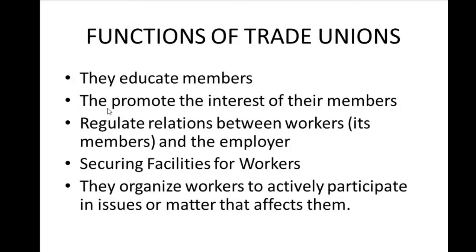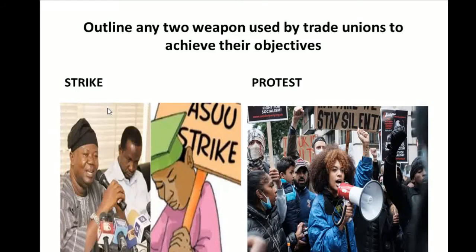Then the last part of this question, they said, outline any two weapons used by trade unions to achieve their objectives. There are various weapons used by trade unions to achieve their objectives. We have many of them. We have strike, we have protest, we have bargaining, and others. So now, for this particular slide, you will see that we have strike and protest.